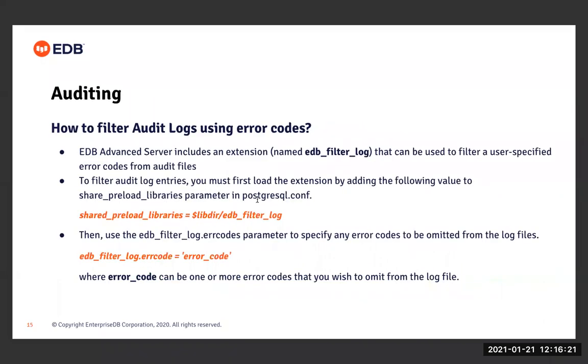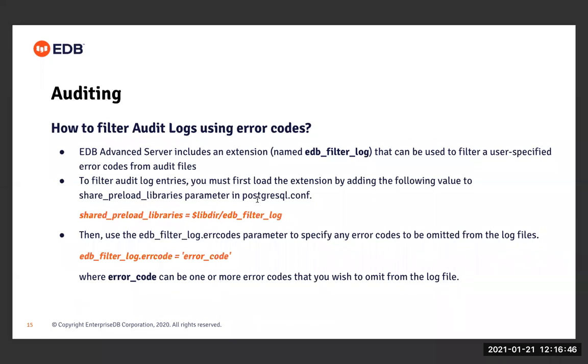Now, how to filter audit logs using error codes. In EDB Advanced Server, we have an extension named edb_filter_log that can be used to filter user-specified error codes from audit files. To filter audit log entries, we must first load the extension by adding the following value to the shared_preload_libraries parameter in postgresql.conf, right?